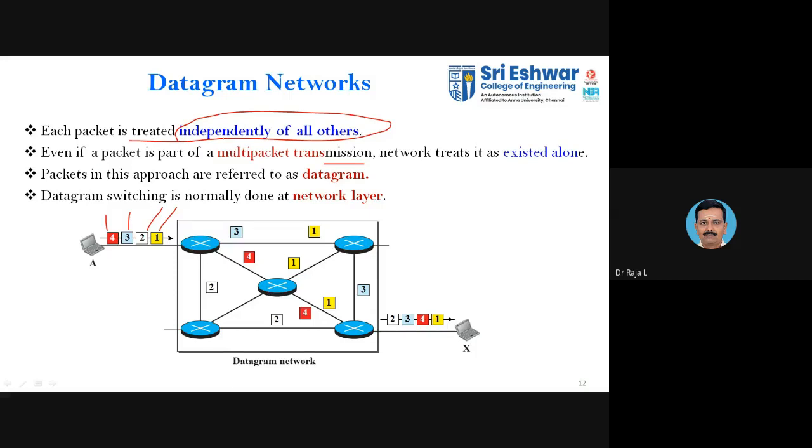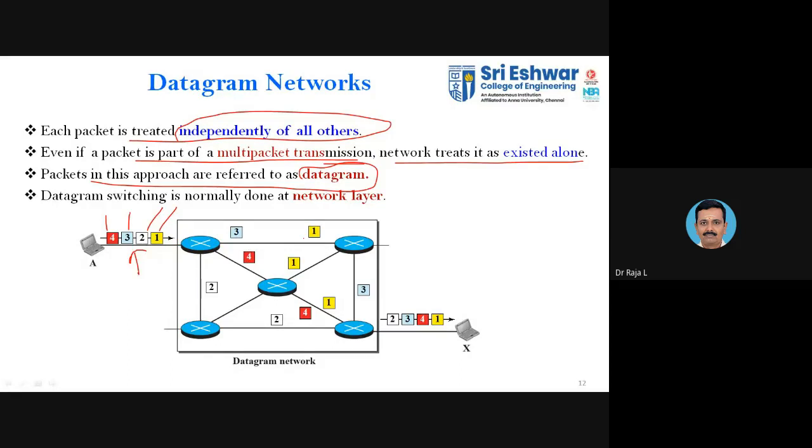So each packet is treated independently of all others. For each transmission, it will be considered an individual. Even though we club everything together and join it at the receiving end, while transmitting, each has to be considered independent of the others. If the packet is part of a multi-packet transmission, the network still treats it as an independent one. So it will be treated individually. The packets in this approach, whatever packet you transfer individually, are said to be datagrams.